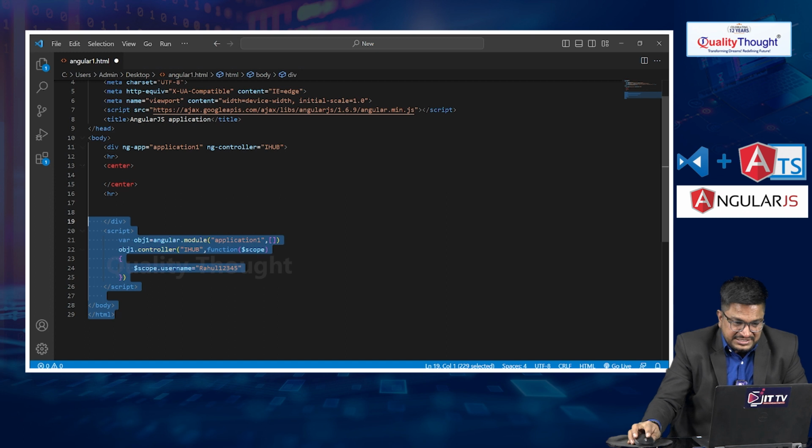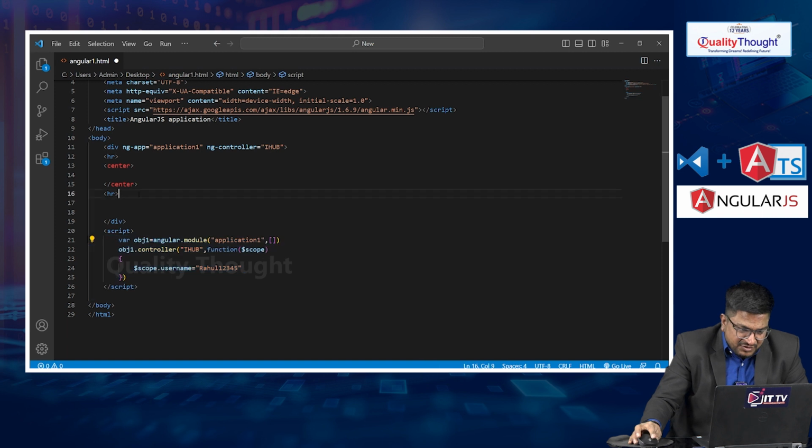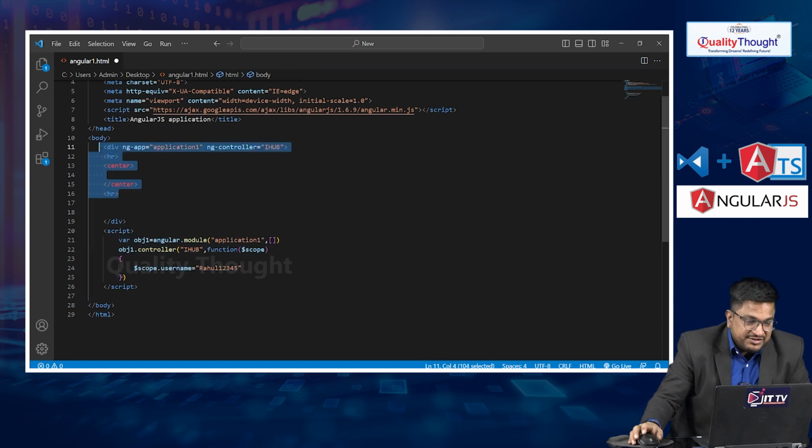That's why I'm using ng-app and ng-controller. So what is my controller here? Controller is nothing but iHub. So this is my component, whatever data I'm writing inside the JavaScript, from the component it goes to the view here.